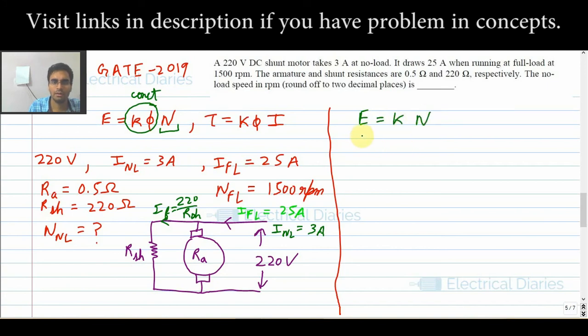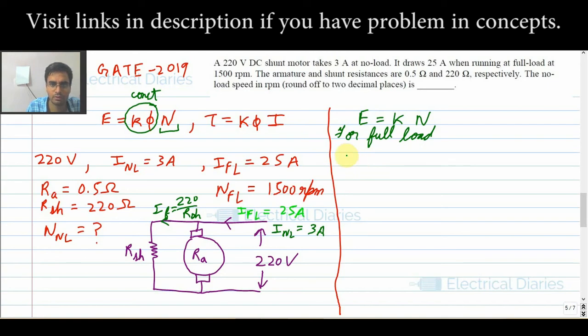So the strategy is that I will calculate E and N for no load, and then E for full load and N for full load, and I have to calculate N for no load. Okay, so I have 4 things and I can calculate easily. See what I am saying, E is equal to Kn. Now for full load, I know N full load, and I have to calculate E full load.